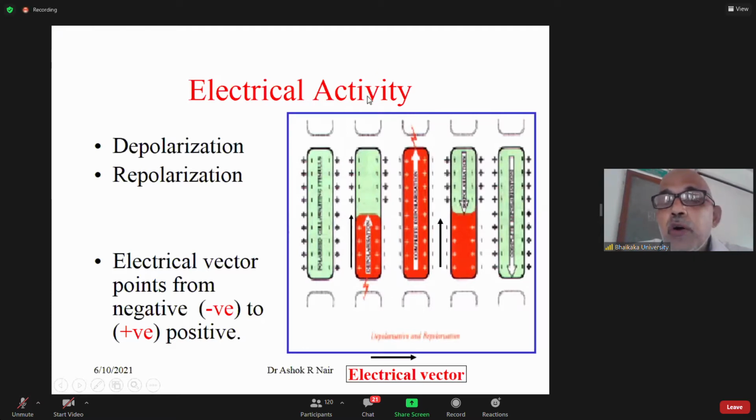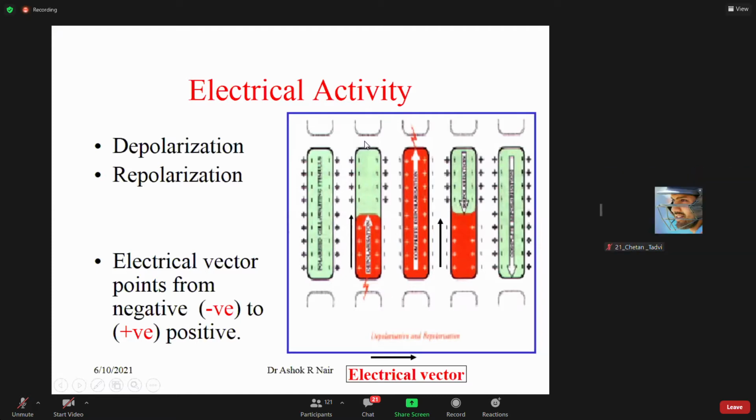Please follow this cursor. So please follow the diagram. So positive electrode is toward this end. Can I have a pointer?